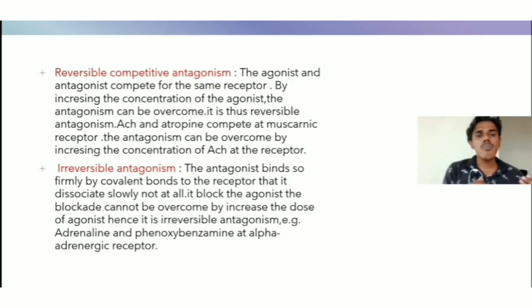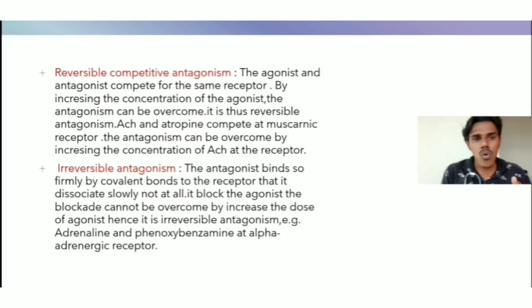Next one is irreversible antagonism. The antagonist binds so firmly by covalent bonds to the receptor that it dissociates slowly, or not at all. It blocks the agonist. The blockage cannot be overcome by increasing the dose of agonist. Hence, it is irreversible antagonism.